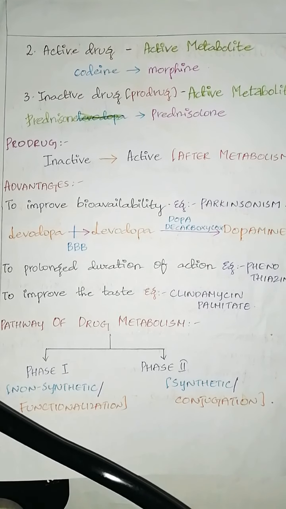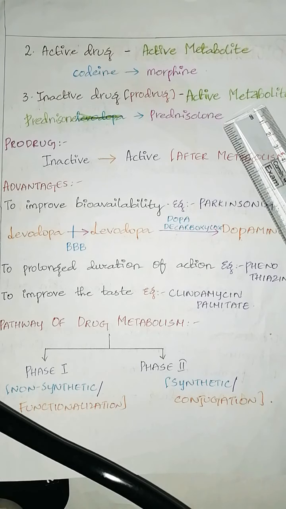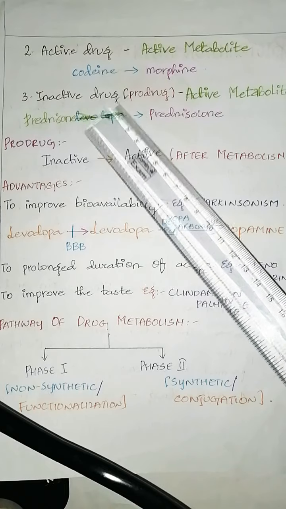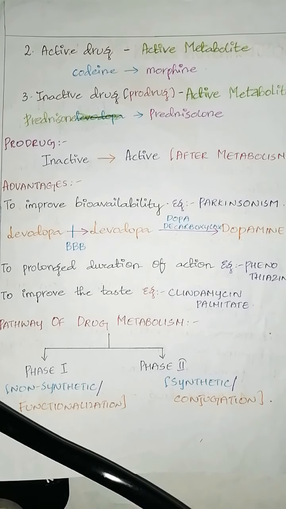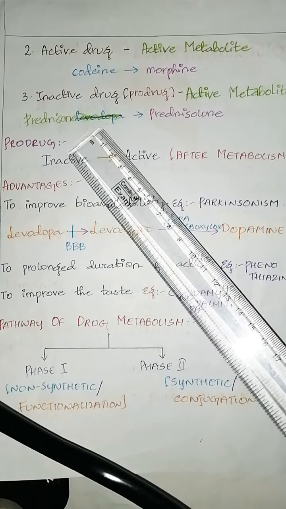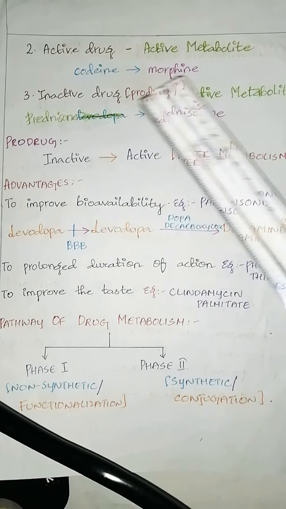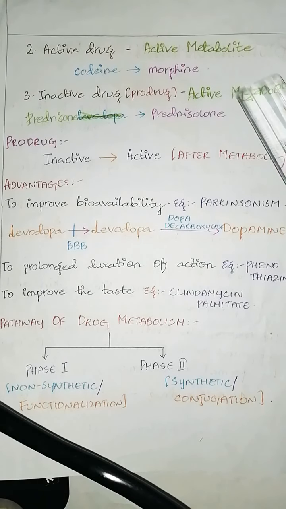Next, some active drug gets converted to active metabolite, such as codeine to morphine. Sometimes an inactive drug gets converted to an active metabolite after metabolism. Example for this is prednisone to prednisolone, where an inactive drug or prodrug gets converted to active metabolite.